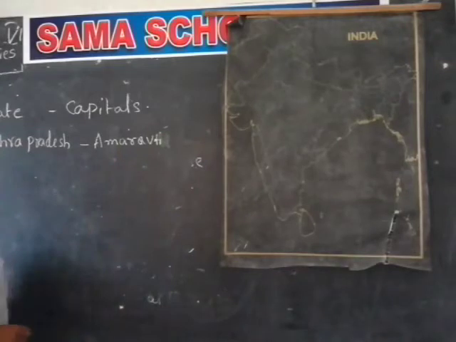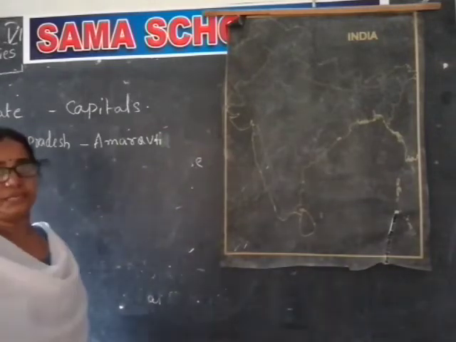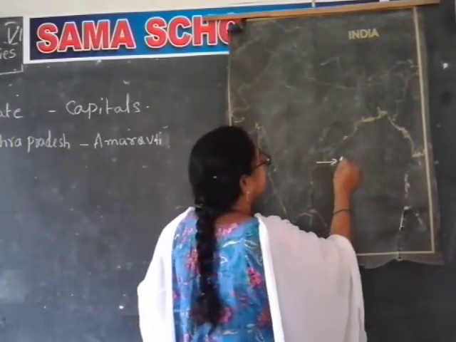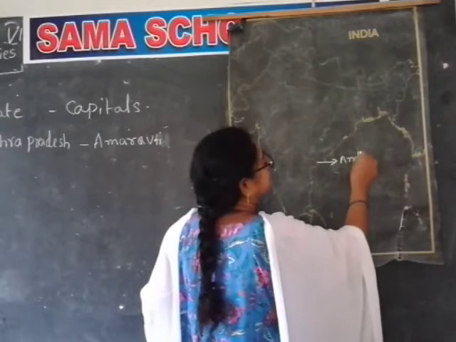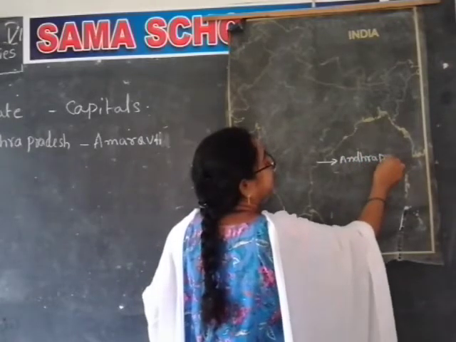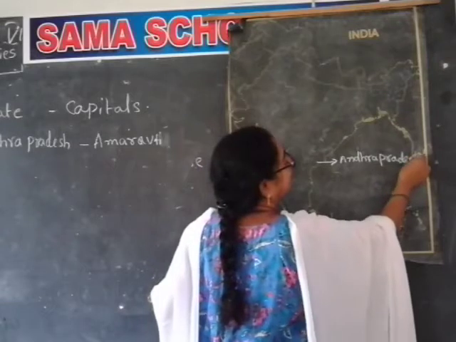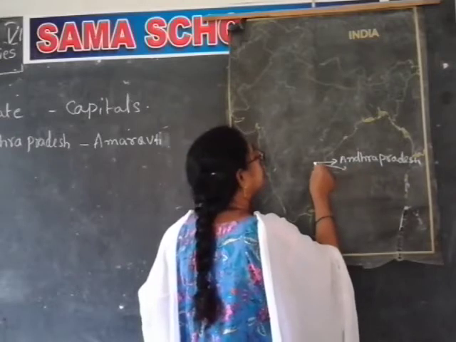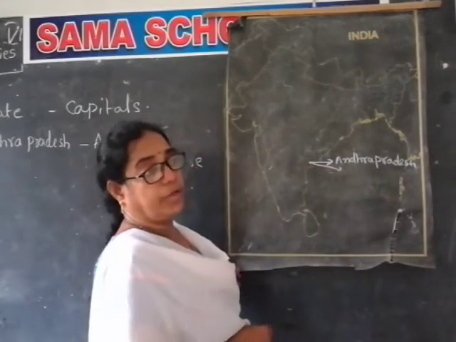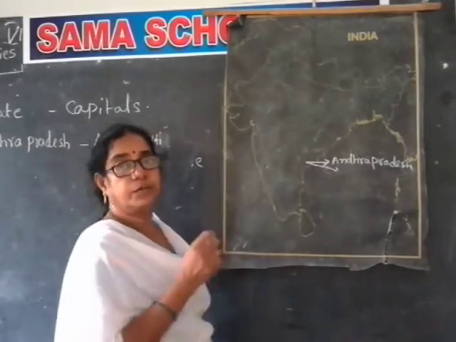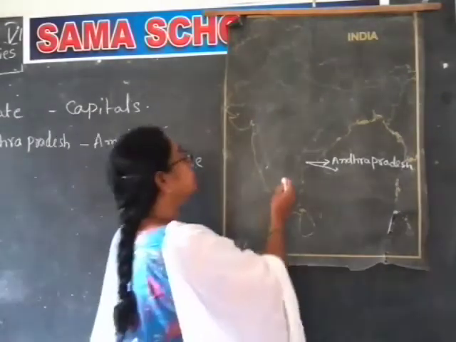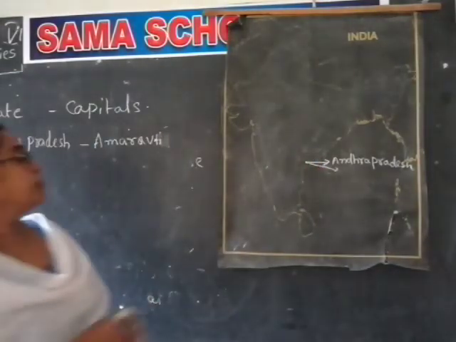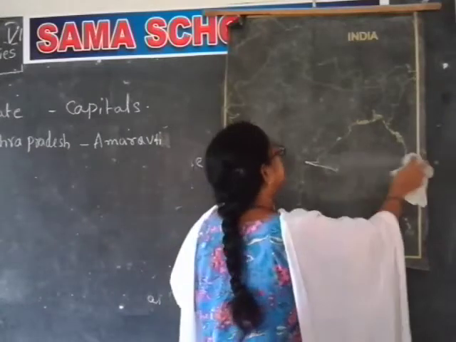Okay, first one. Next one is Arunachal Pradesh. Where is Andhra Pradesh? We can mark it here. That is the state, Andhra Pradesh. Next, Amaravati, the capital. We learn in the symbols that whenever we mark the capitals, we must mark with a dot. Dot is the symbol. Both are in the same place, so it is very difficult for us.